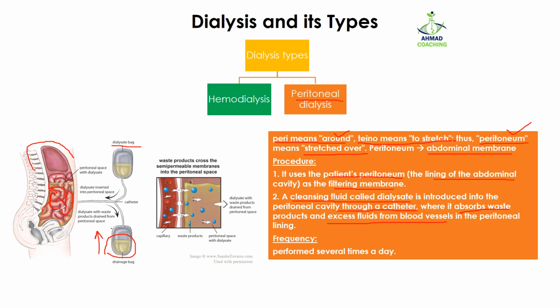If you talk about the frequency of this procedure, this is performed several times a day. Because it is a slow process, it's a natural process. The liquid is naturally moving in the abdominal cavity, so it is done several times a day to remove the maximum amount of waste products. So that was our lesson on dialysis and its types.